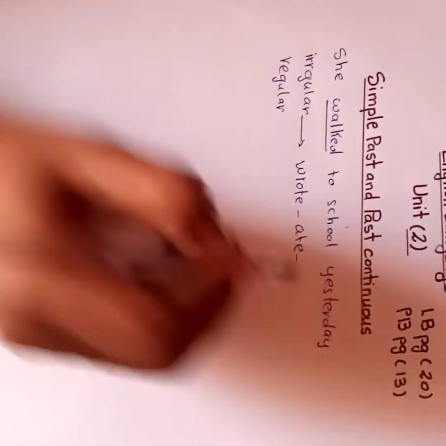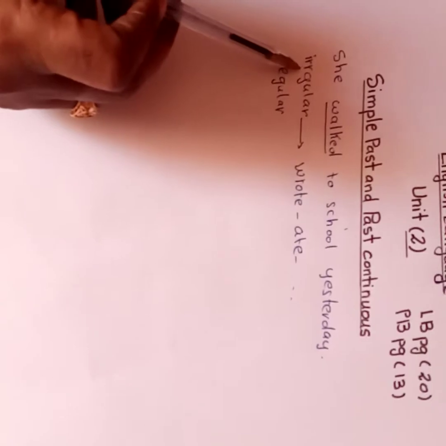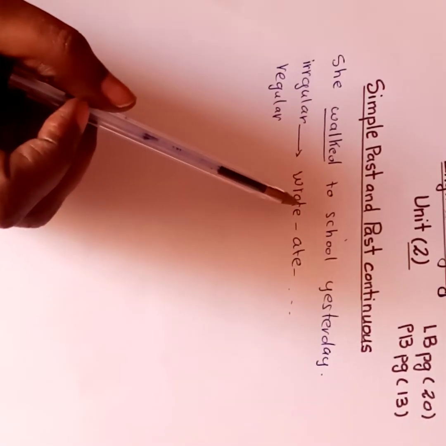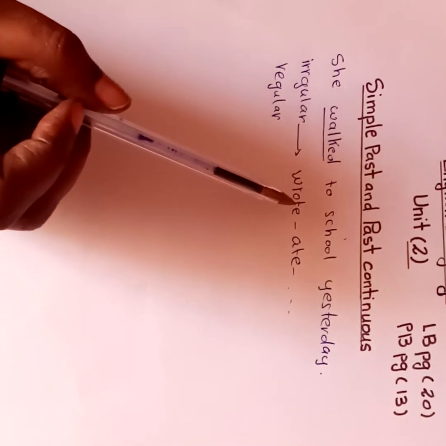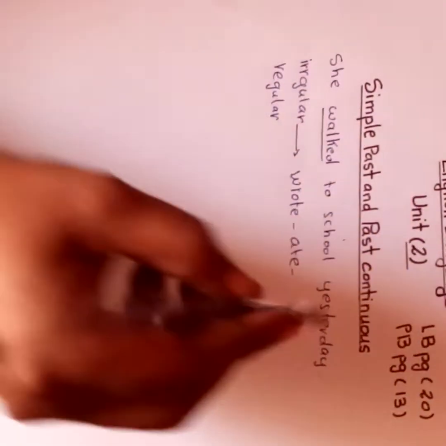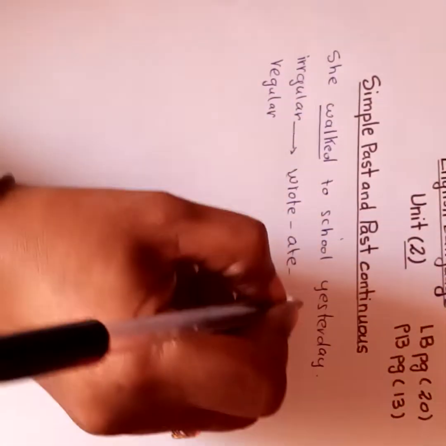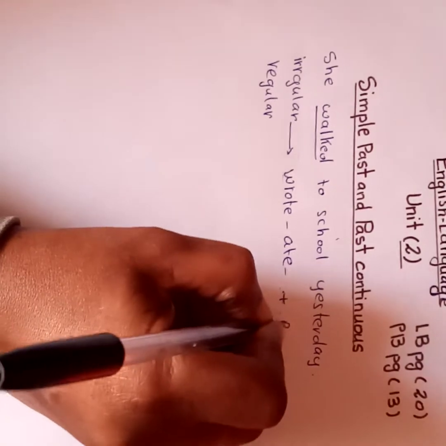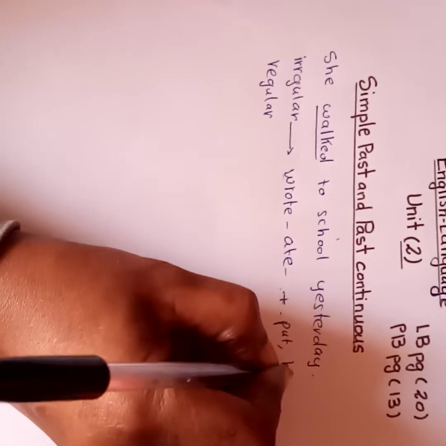Also, one of the kinds of irregular verbs are those that do not change, like put and hit.